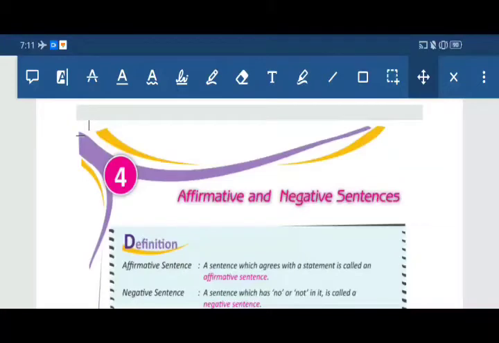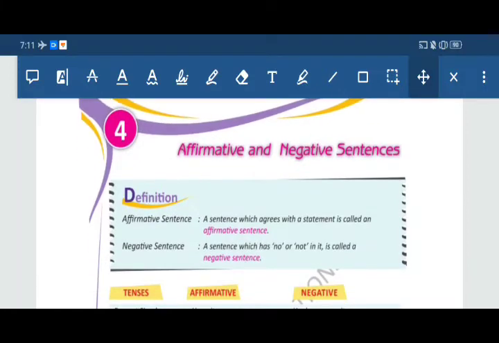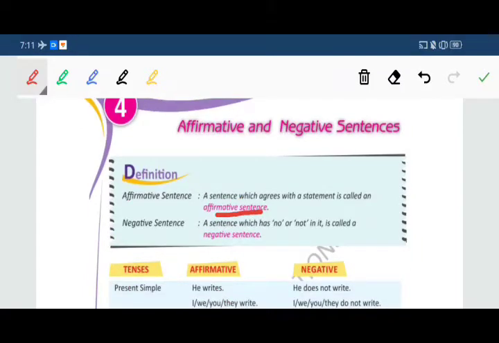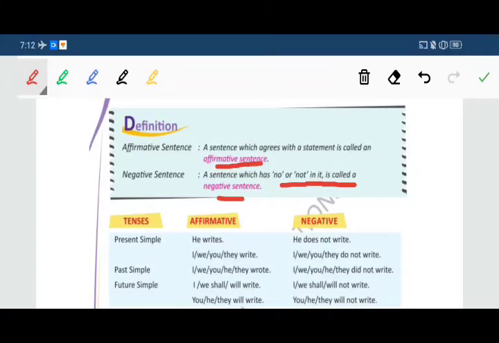Students, today we are going to study lesson 4, affirmative and negative sentences. Underline the definition, students. Affirmative sentence: a sentence which agrees with a statement is called an affirmative sentence. Affirmative means which agrees, it means positive sentence. Next is negative sentence. A sentence which has no or not in it is called a negative sentence. You have to write down both the definitions in your copies.